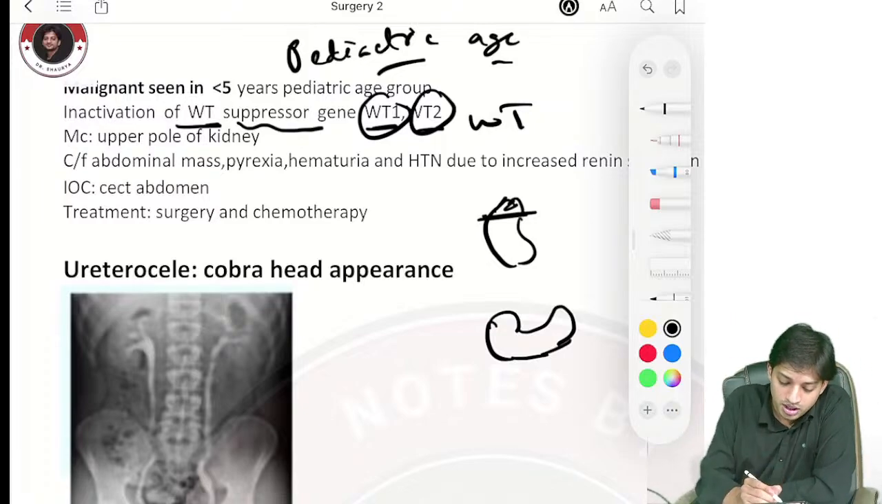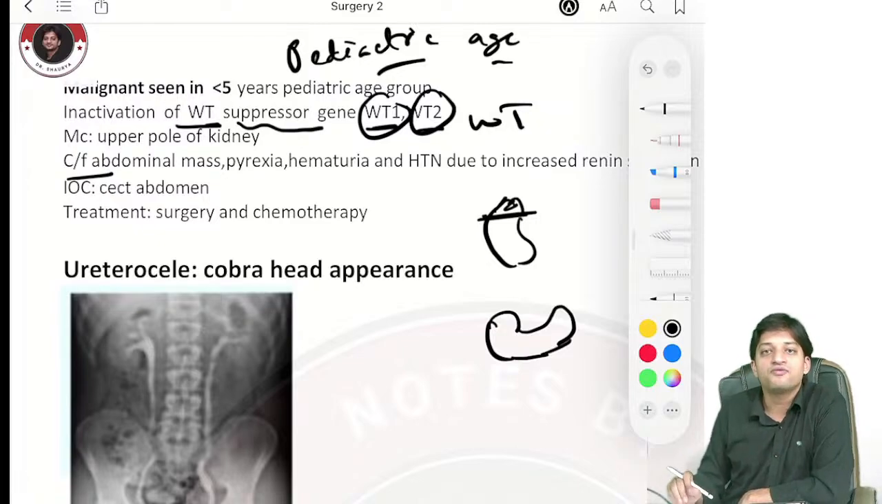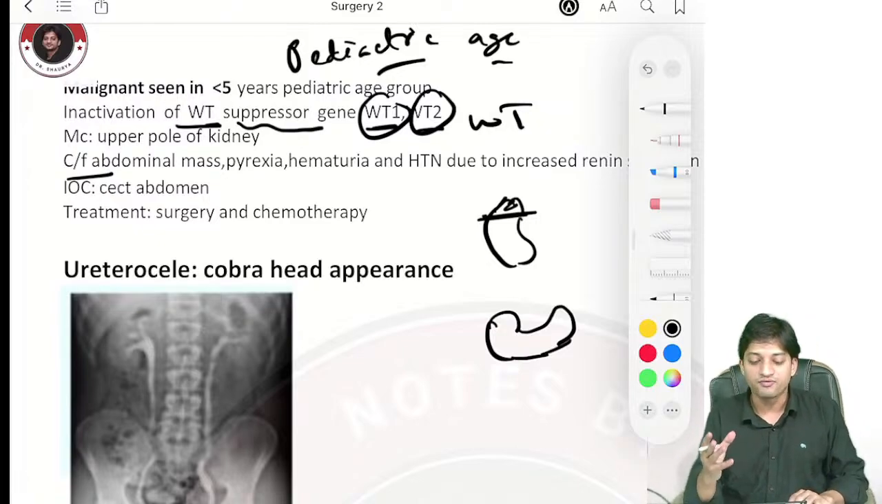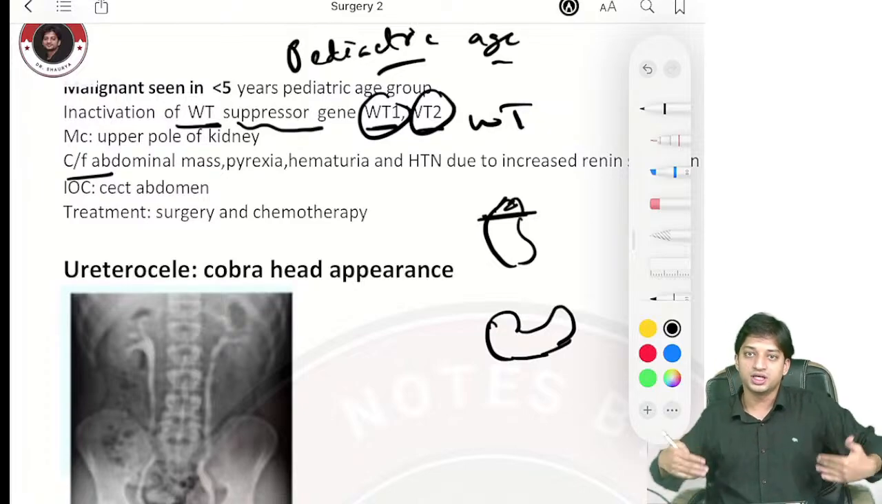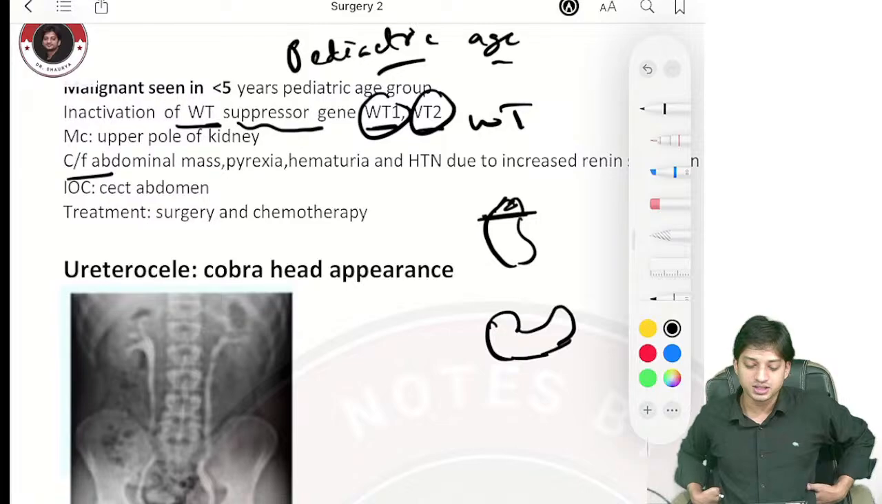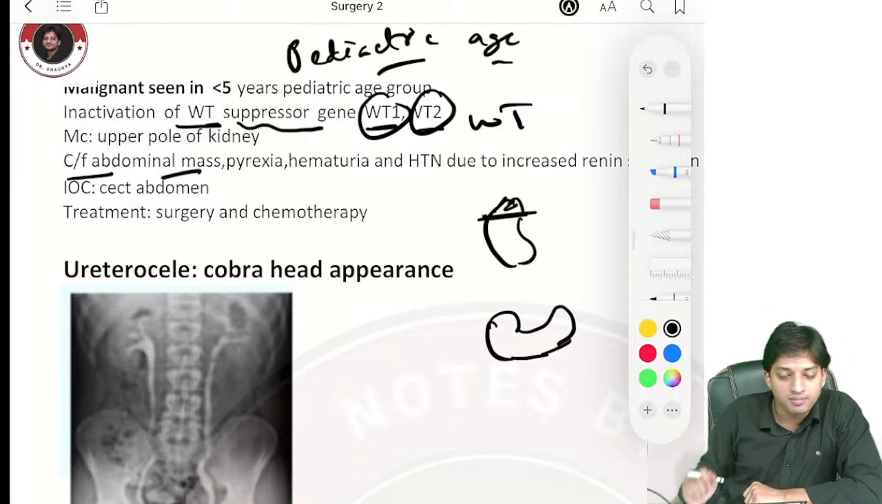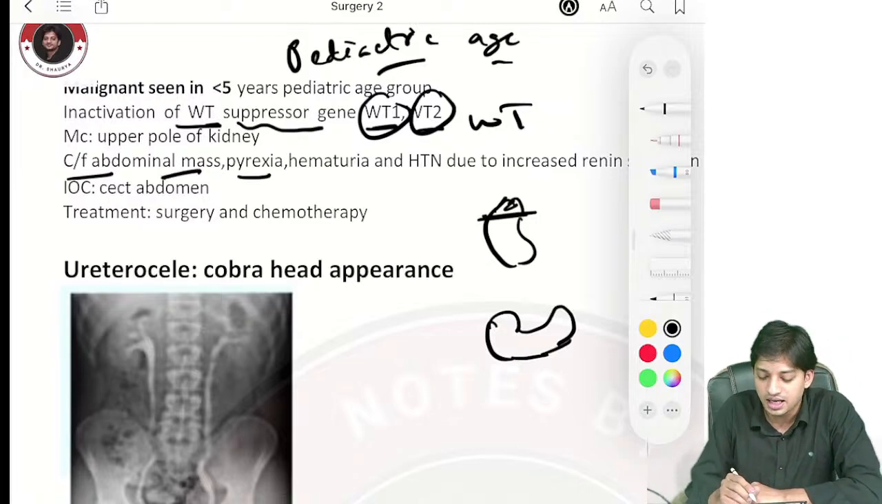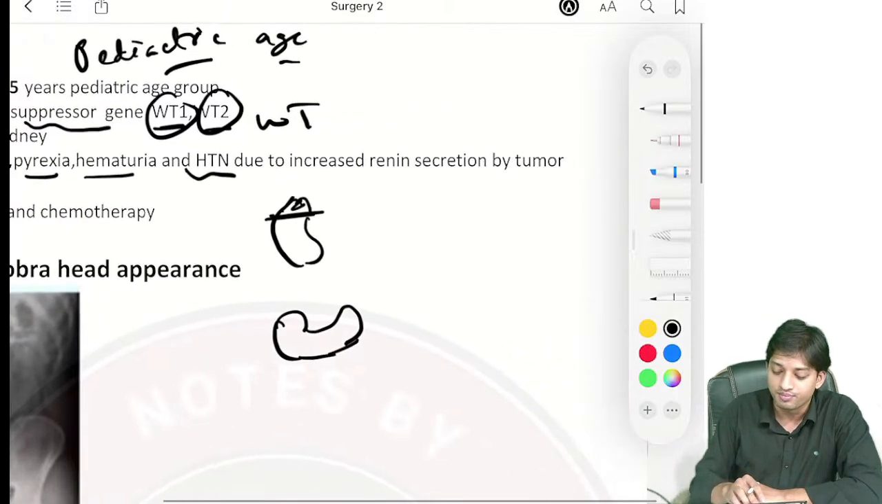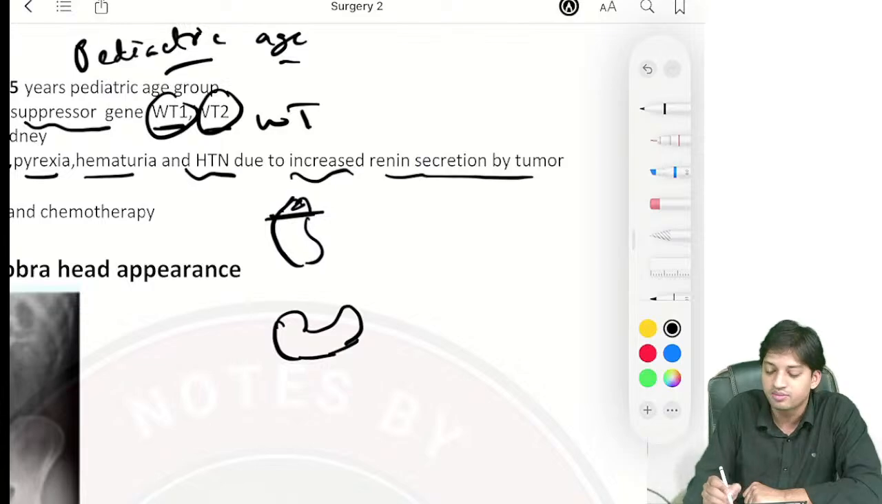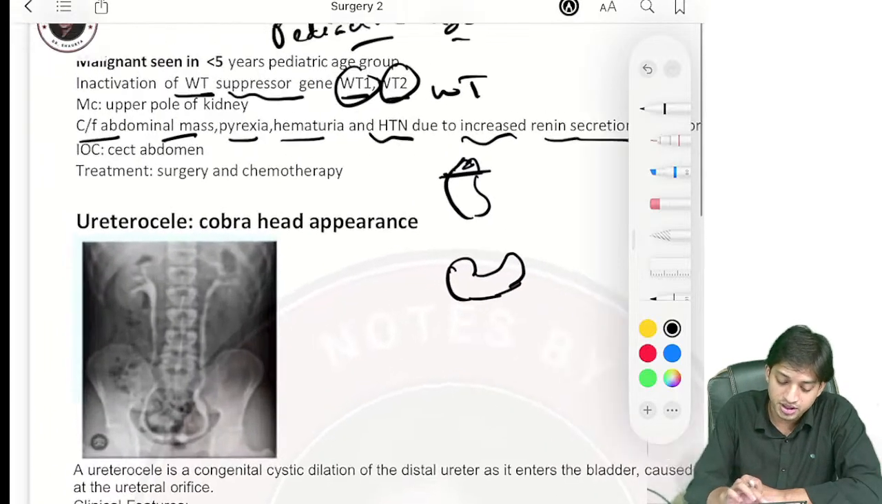Now, what will the clinical features be? The clinical feature will be an abdominal mass. And where will the abdominal mass be felt? It can be felt in the flanks, because the kidneys are present in the flanks. There will be pyrexia, hematuria, and hypertension. Why? Because there will be increased renin secretion by the tumor, so there will be associated hypertension.